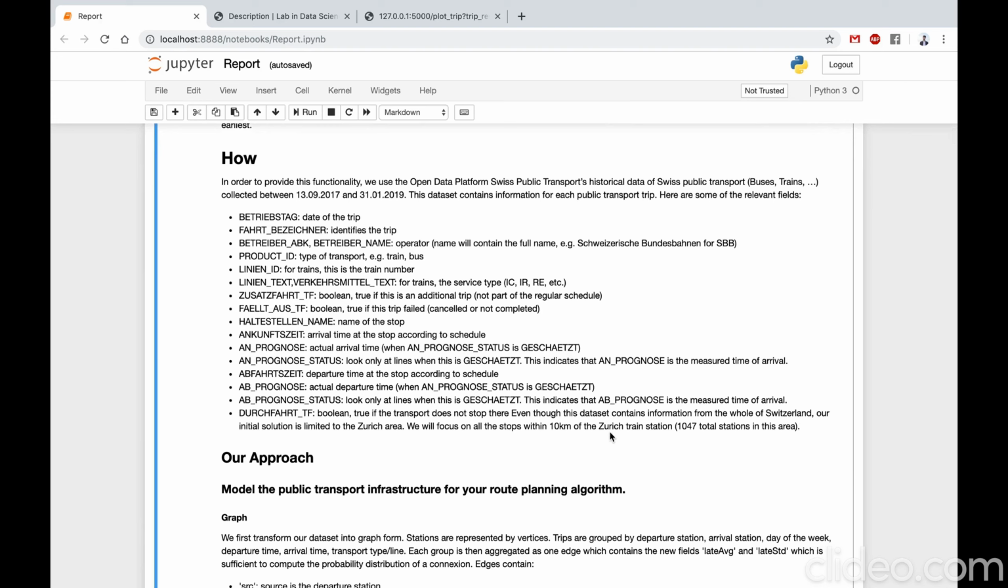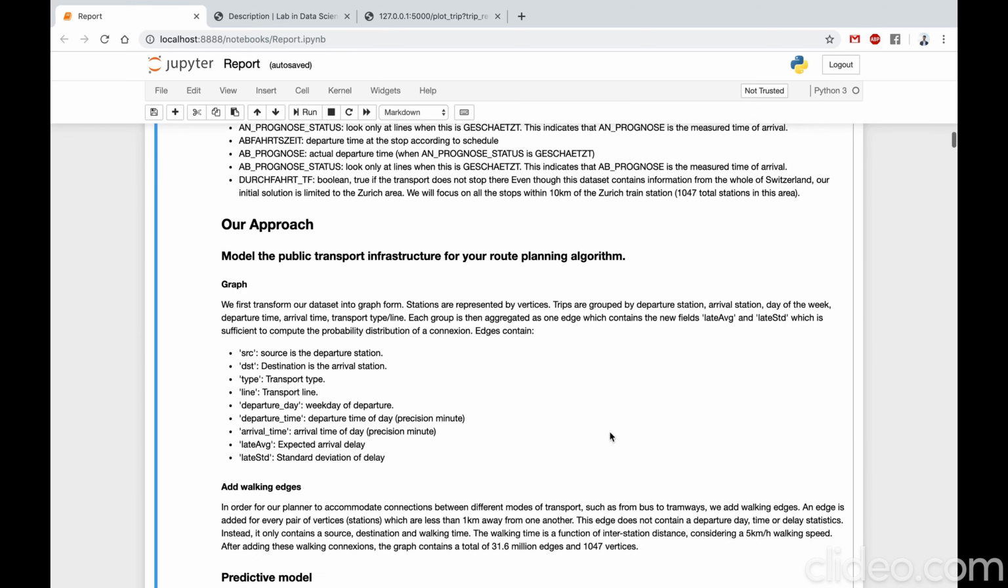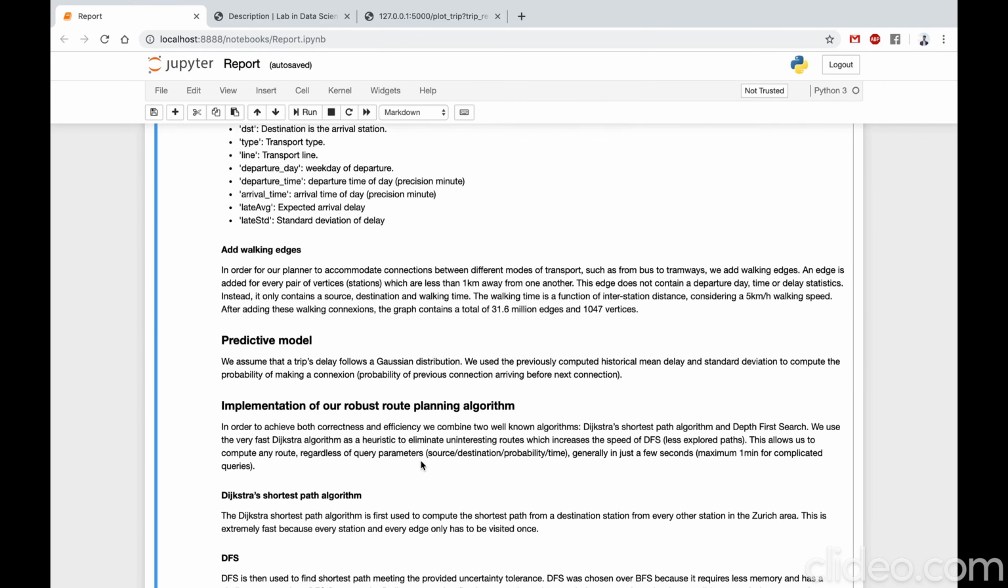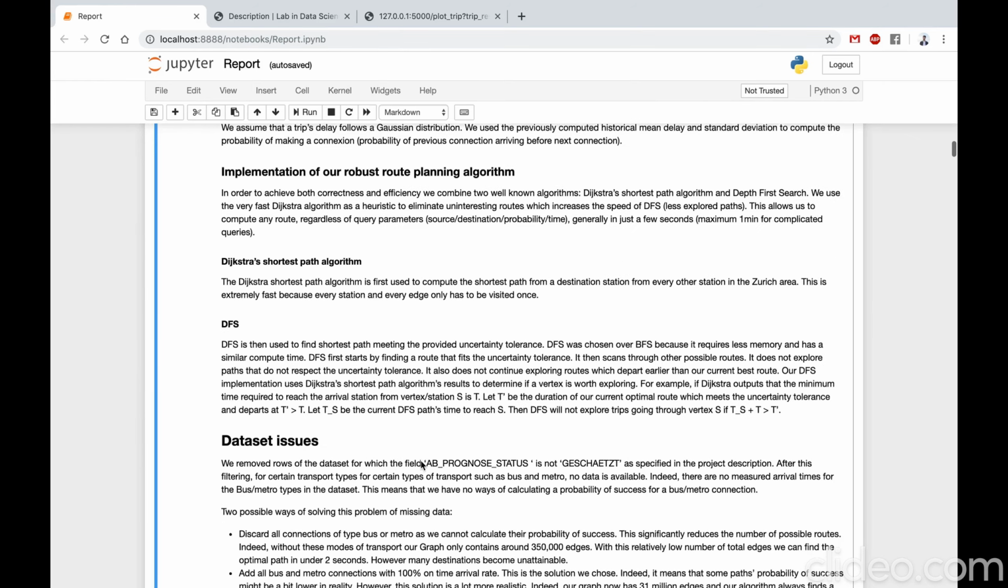This was all done using Swiss public transport data from 2017 to 2019 in the Zurich area. From this data, we first built a graph where each edge is a trip from a public transport line. We were very careful to compute two important values, which are the expected arrival delay and the standard deviation of delay for each trip. We add walking edges to this graph because we want to be able to walk for some part of the journey.